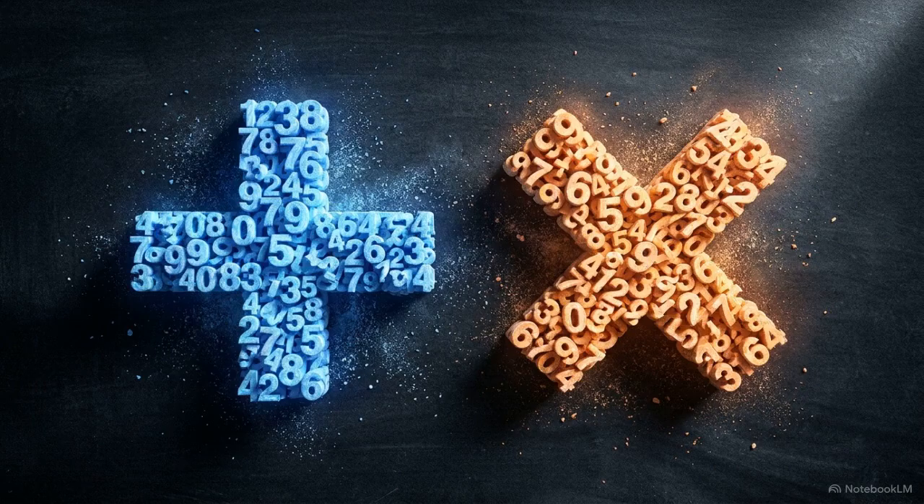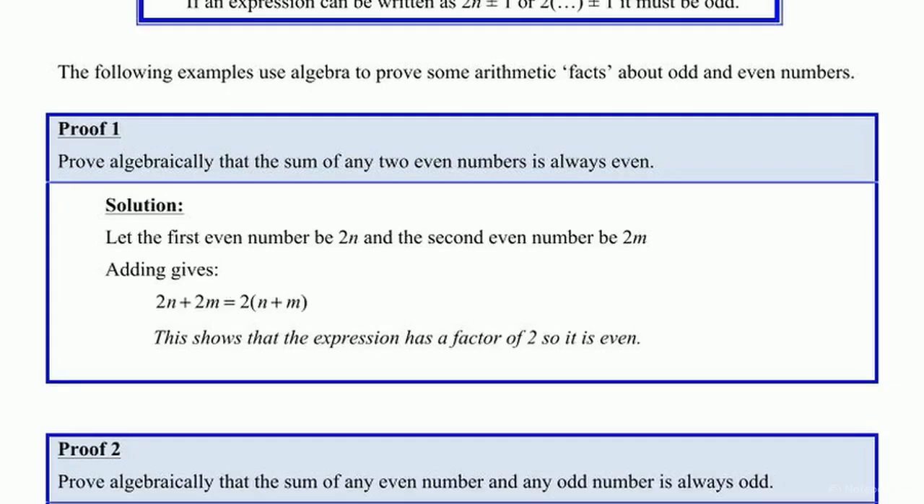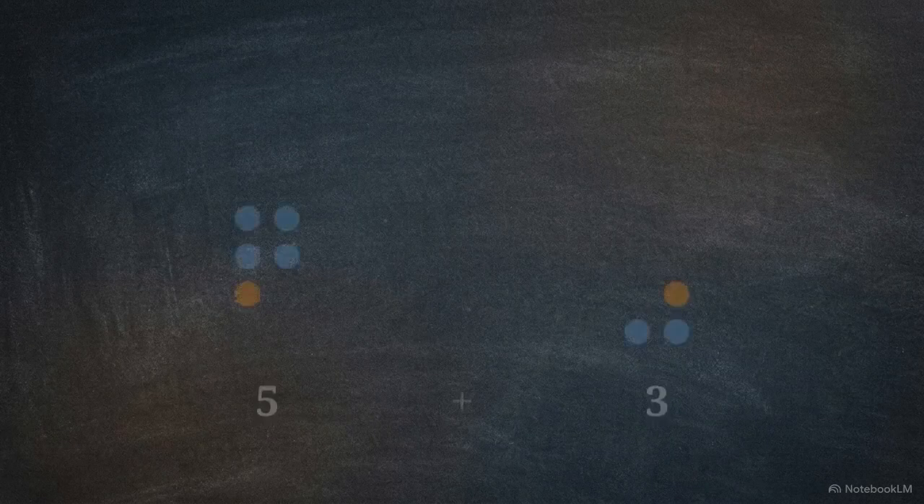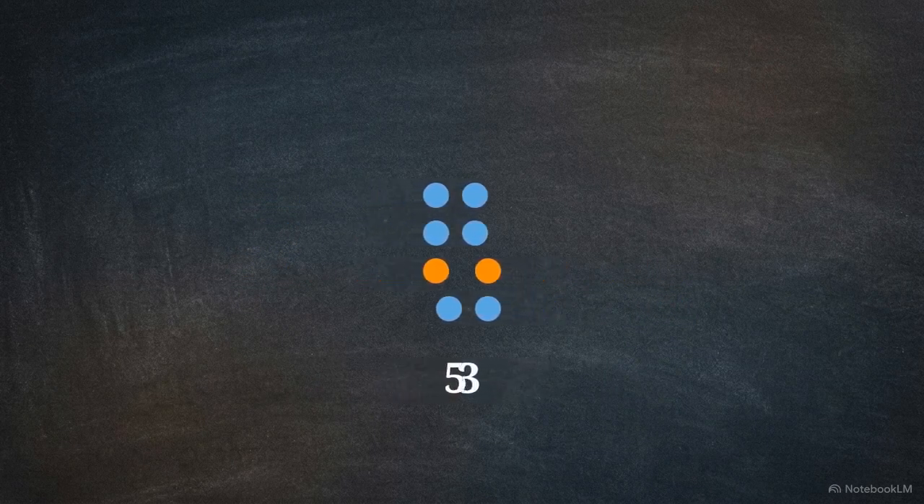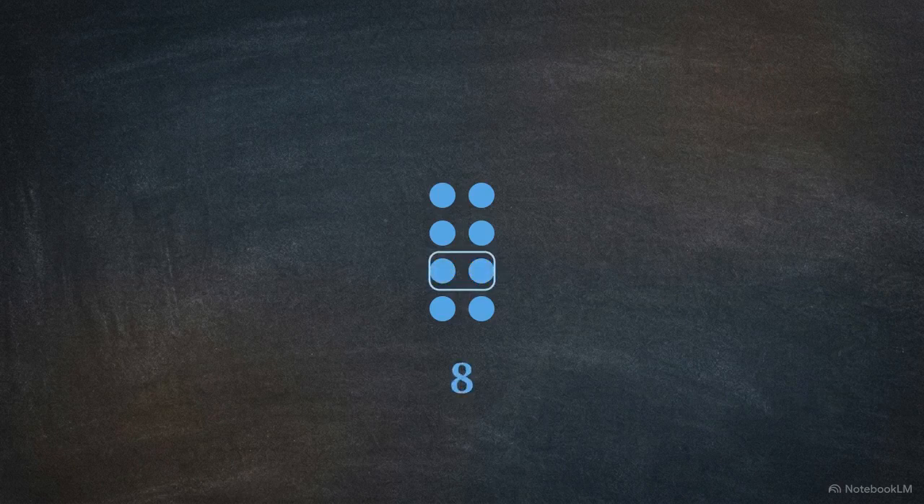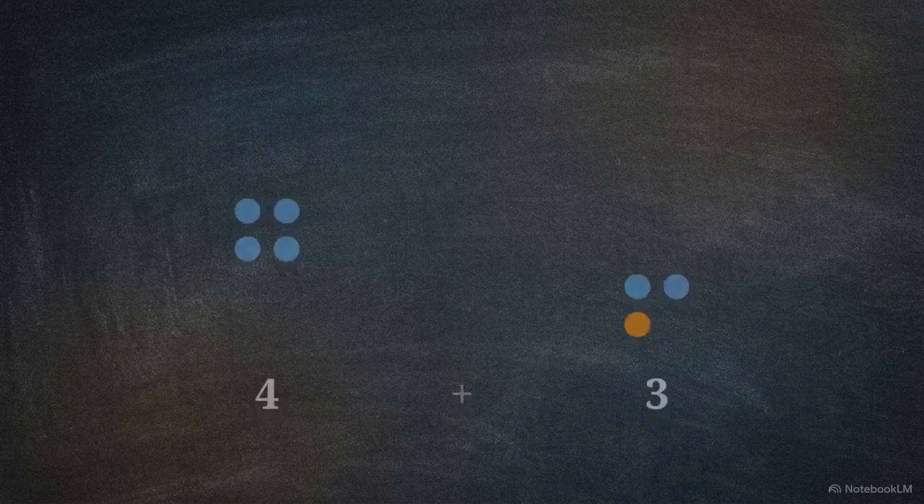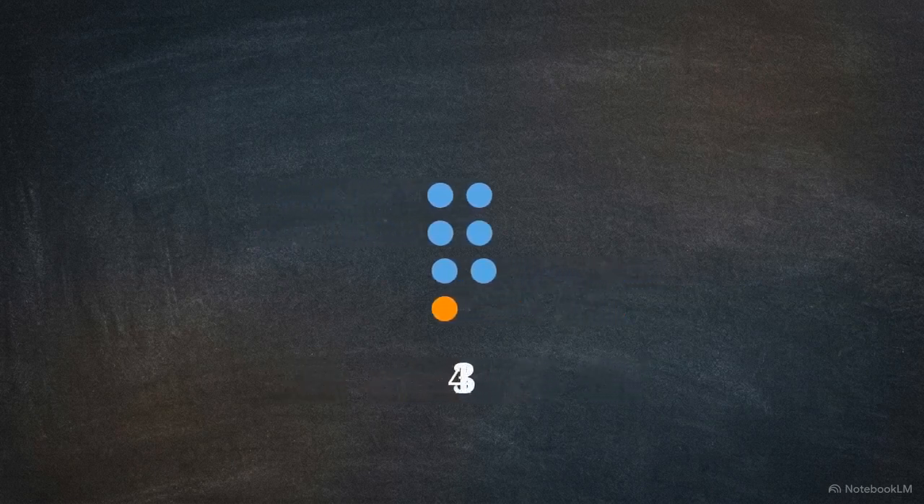When you add or multiply two numbers, you are essentially watching their underlying parity codes interact. Take the first rule of addition. As this equation shows, adding an even number to another even number results in an expression that still contains a factor of 2. Even plus even always equals even. Adding two odd numbers results in an even number. Their two isolated remainders lock together, forming a perfect pair. But adding an even and an odd number stays odd. The single remainder has nothing to pair up with, remaining unresolved.